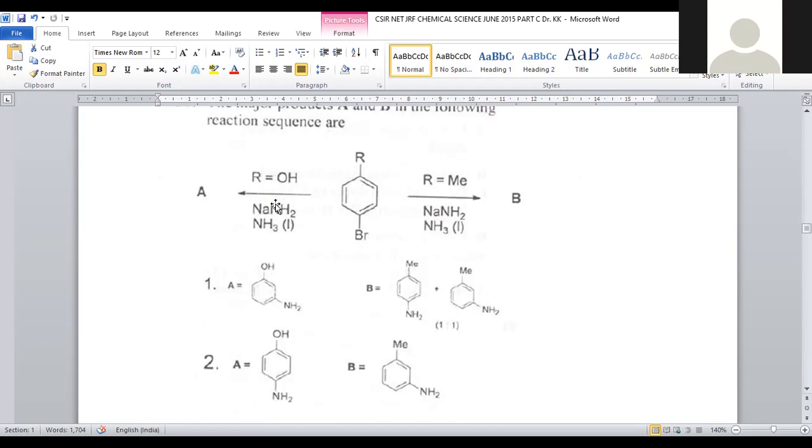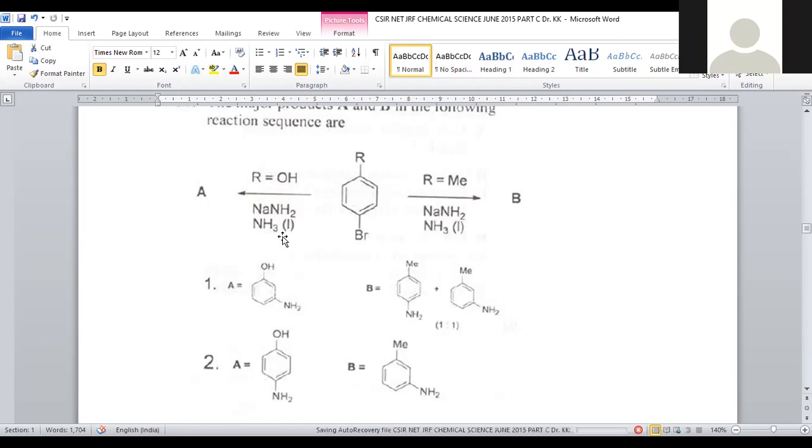But what are we adding? We are adding a nucleophile rather than an electrophile, right? So if a nucleophile is added, we need electron deficiency. That is available only at the meta position in the case of R equal to H. Here, what parameter will play? The mesomeric effect of OH, being electron releasing, makes the ortho and para positions electron rich. So it is suitable for electrophilic substitution.